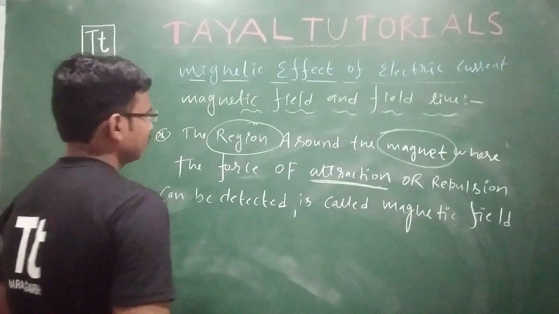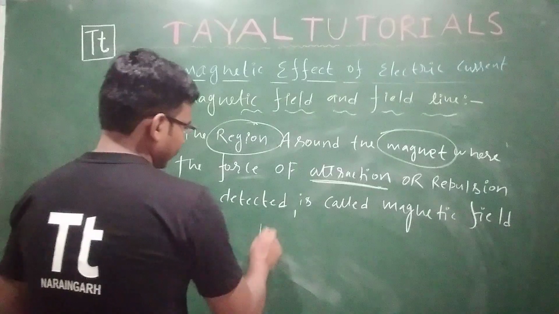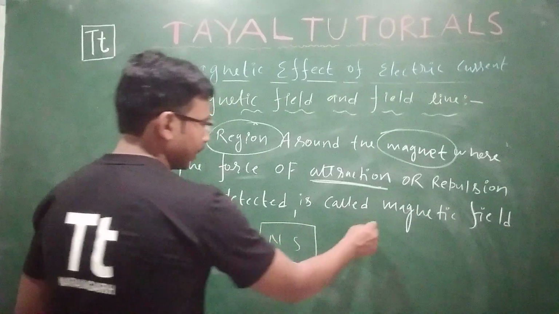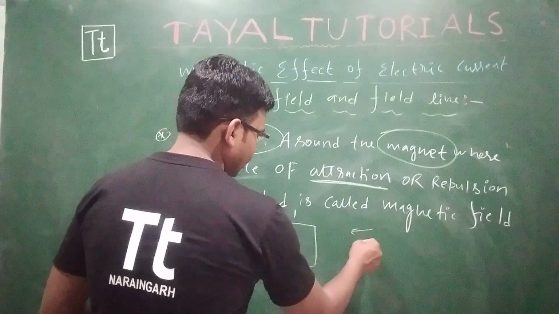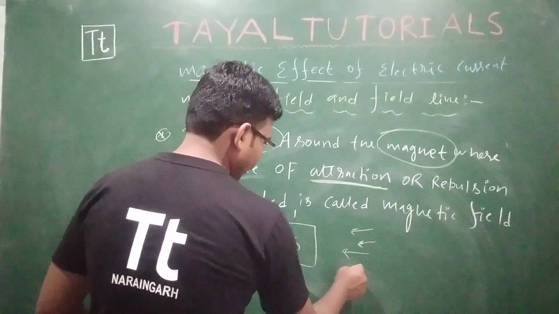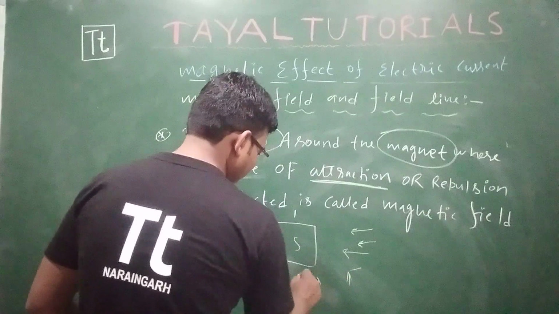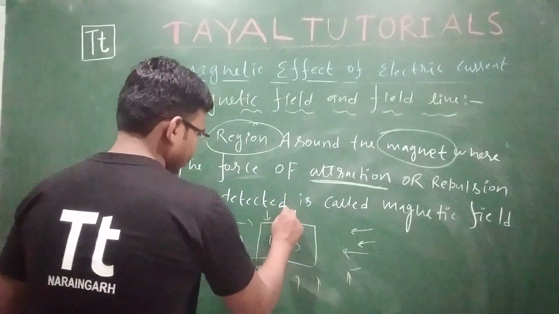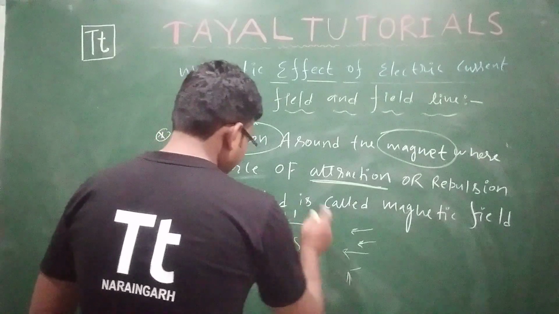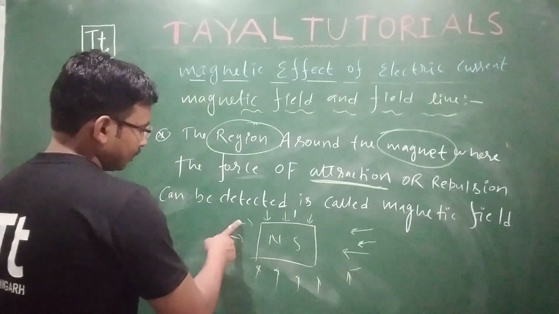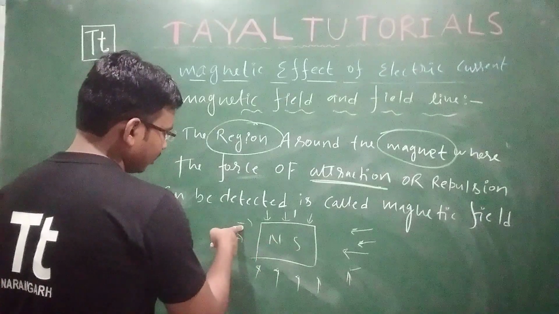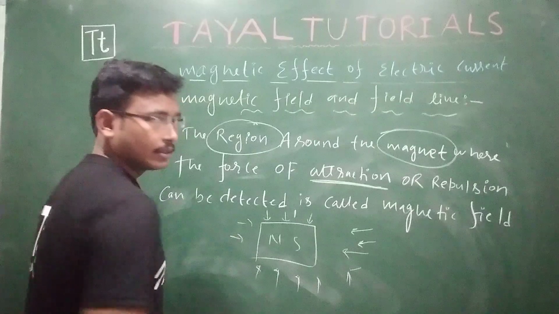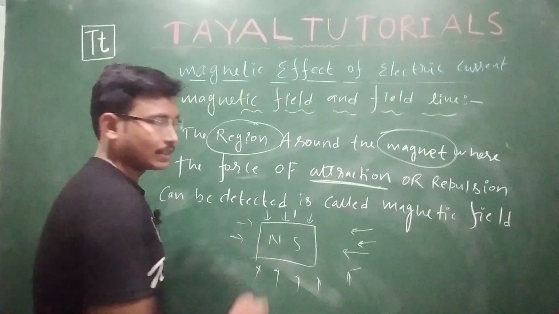Like what you can do, take a magnet with north and south pole and try to bring an iron piece very close. That iron piece is being attracted by that magnet. The region from where that force is being detected on the iron piece, up to that region the field of that magnet exists.